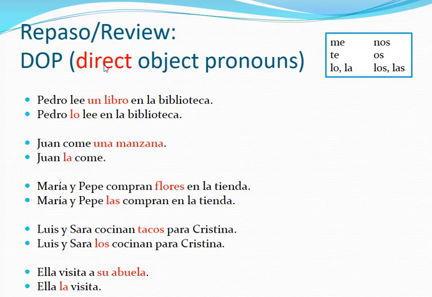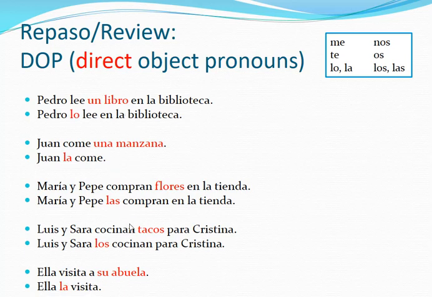Now, remember that direct objects can be things. He eats an apple, and they buy flowers, tacos, but it can also be a person. She visits her grandma. Even though it's a person and not a thing, it can also be a direct object because it receives the direct action of the verb. She visits who? Her grandma. So she visits her.